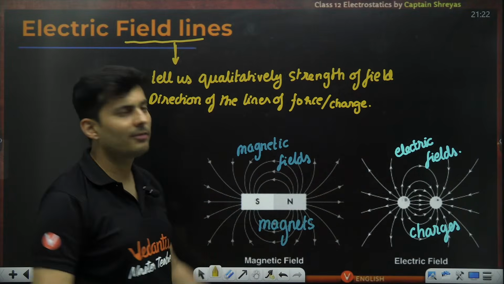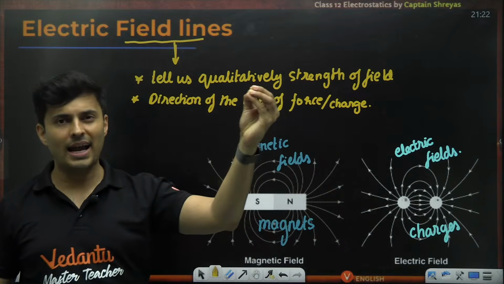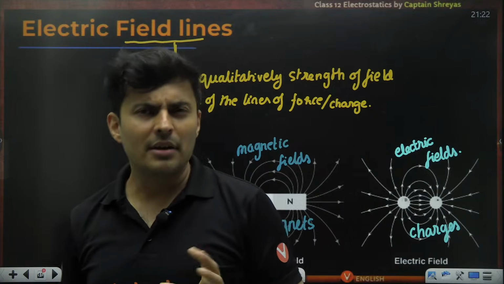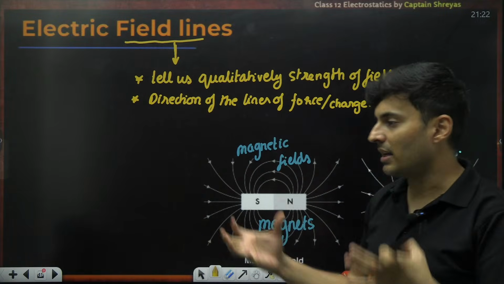Basically the direction of the field. Force per charge is field. So what direction is the force going to act per unit charge? That's what they are going to tell me. And it also tells me how strong or weak the field is. It gives me a sense, an idea.